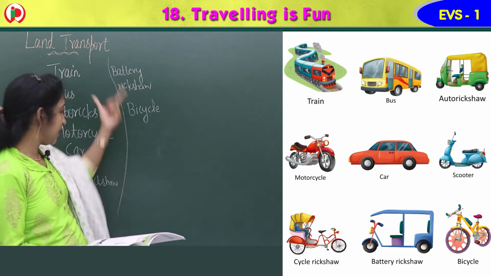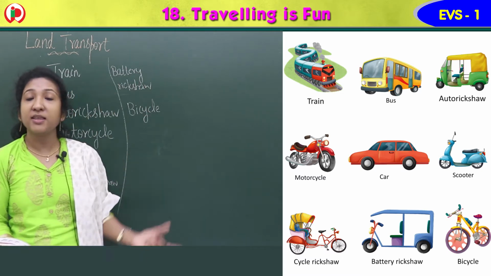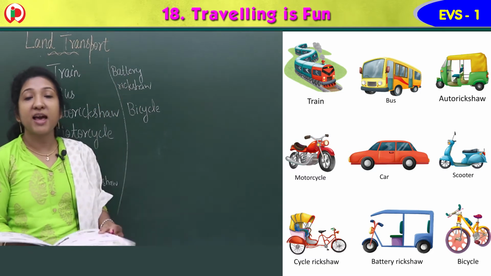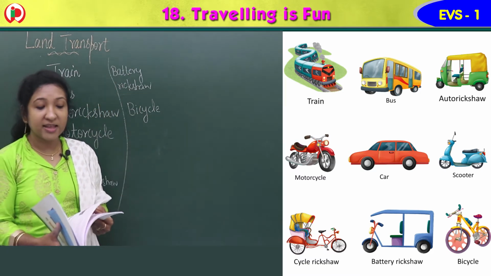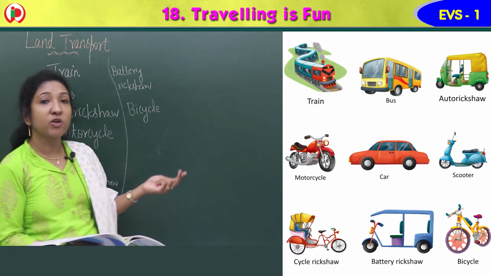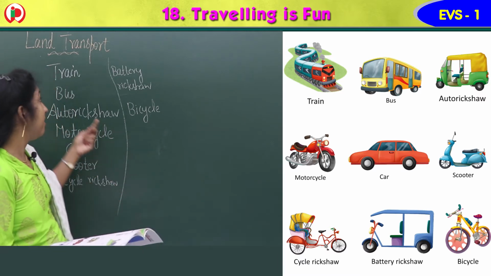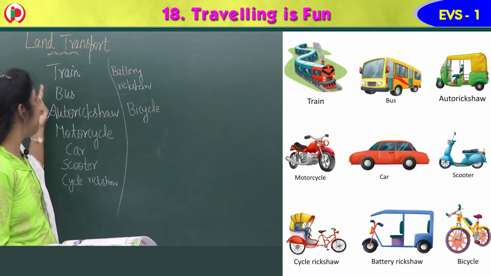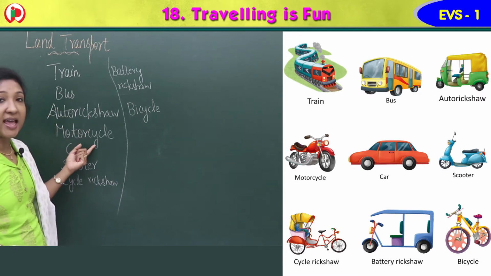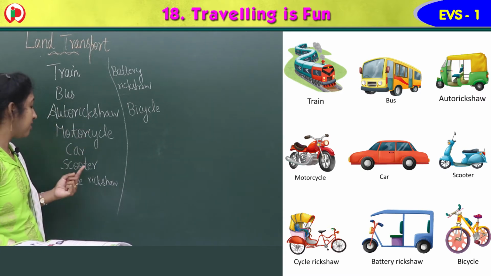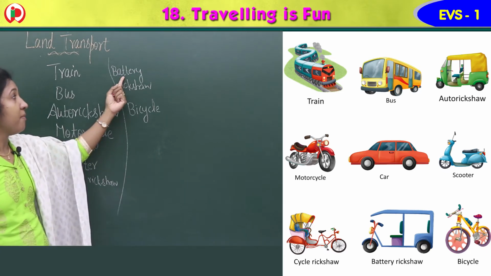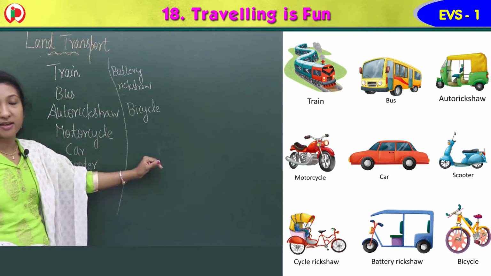These are the vehicles we can see in the city, and these are called land transport. These vehicles that move on road are all land transport. Examples are train, bus, auto rickshaw, motorcycle, car, scooter, cycle rickshaw, battery rickshaw, bicycle.